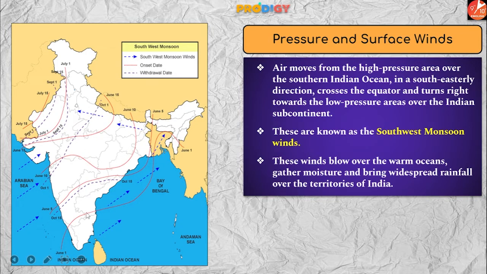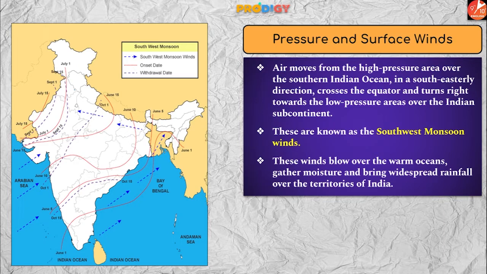Now, why are these winds moving in this direction? Because low pressure is created over the mainland of India. As we know, wind always travels from high pressure to low pressure. So how is low pressure created on the mainland of India? During summer, due to more solar energy received, the land gets heated up.